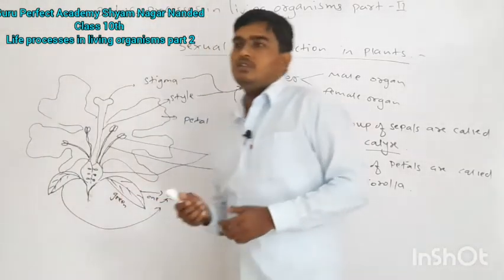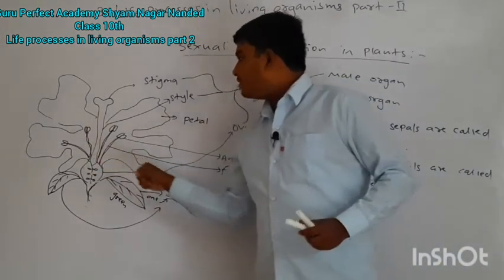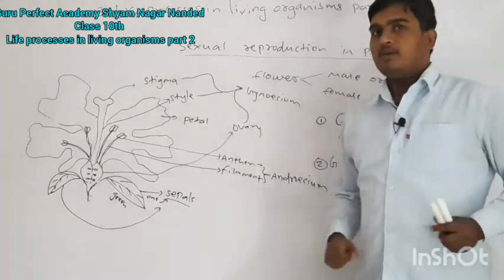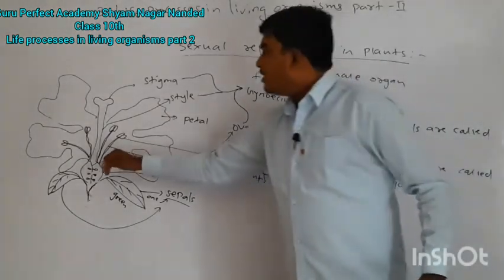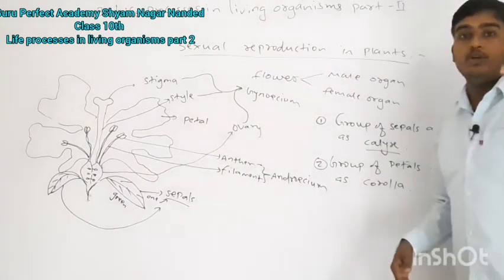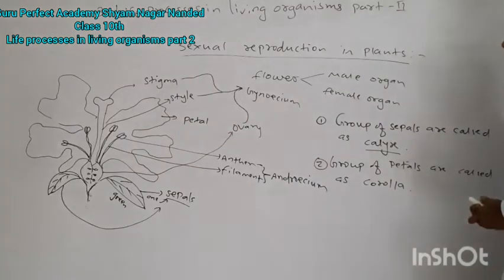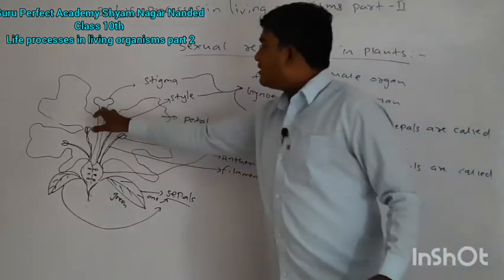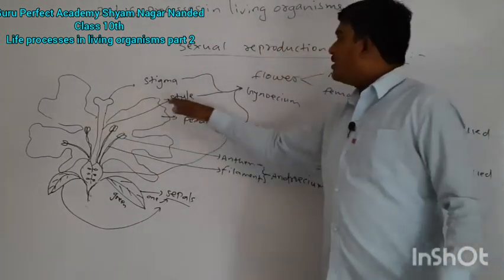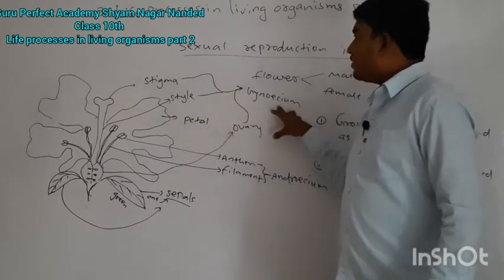In other species, like the hibiscus flower, you may have seen there are 9 plus 1, approximately 10 androeciums. And this is the gynoecium, the female reproductive part: stigma, style and ovary, collectively called gynoecium.